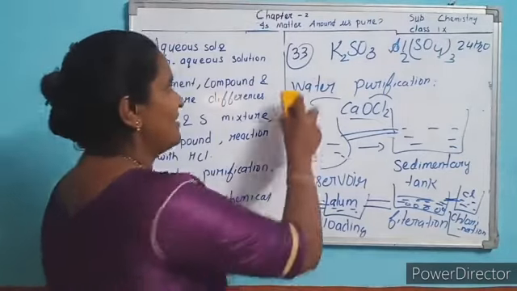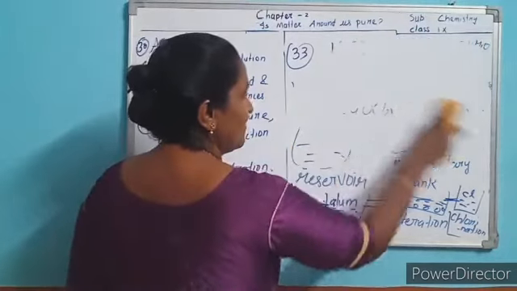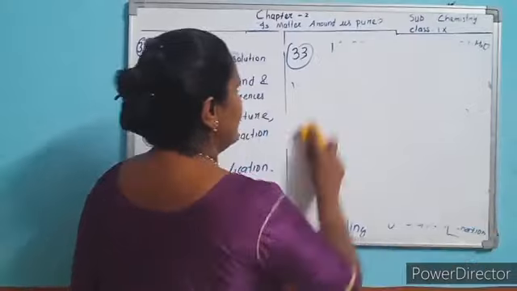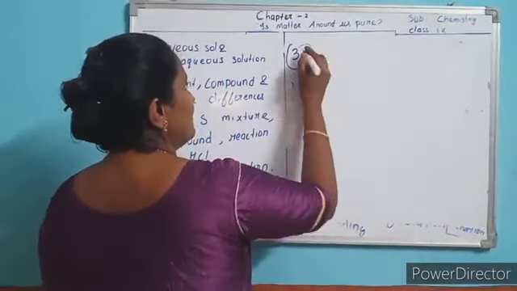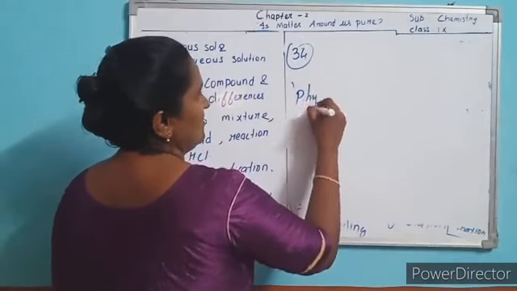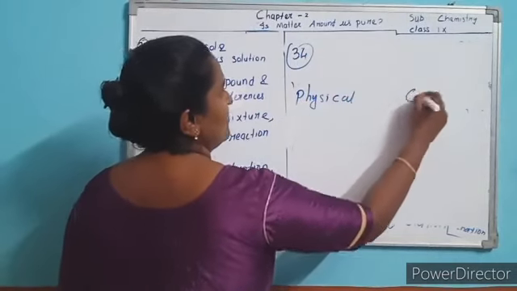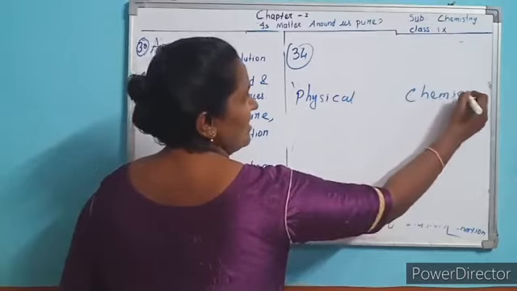You know better than me what physical and chemical change is. What is physical or chemical change?